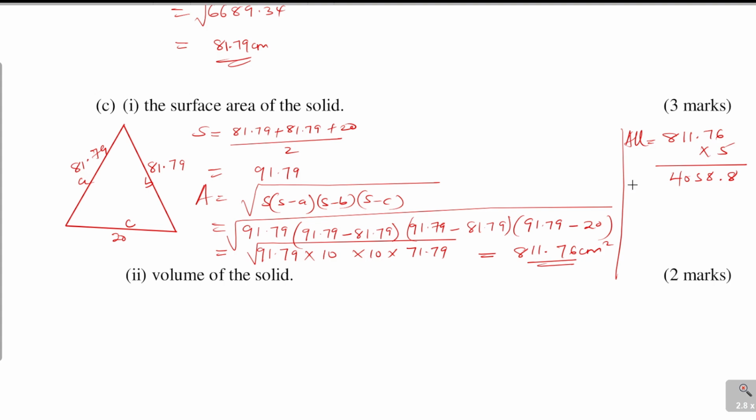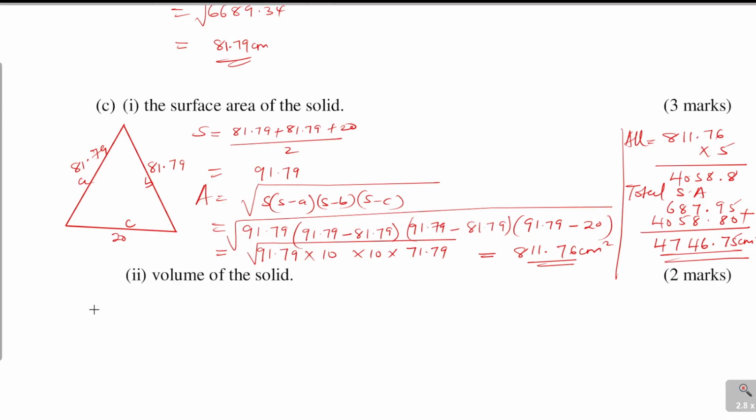Now the total surface area will be the area of the base. The area of the base, we got it initially. It was 687.95. And then we add 4058.80, the slanting triangles. And when you add that, you will get 4746.75 centimeters squared as the total surface area. That is the base plus the 5 slanting triangles.